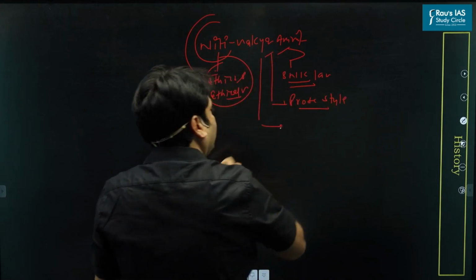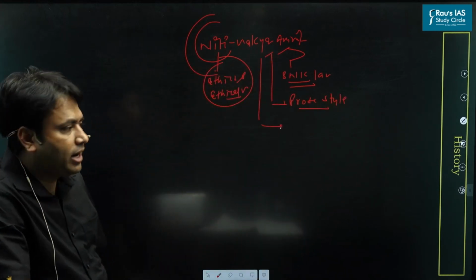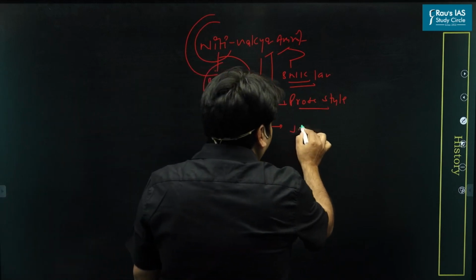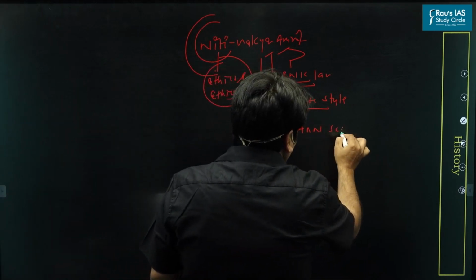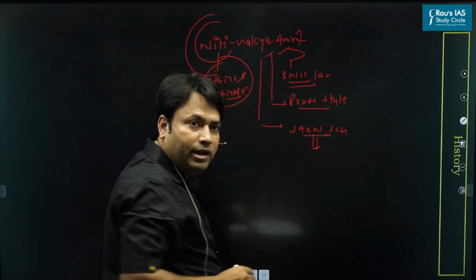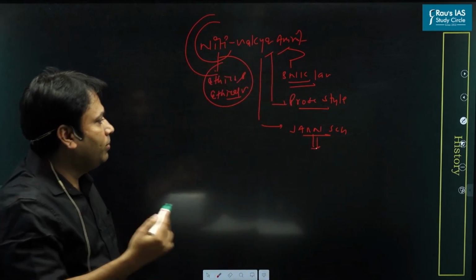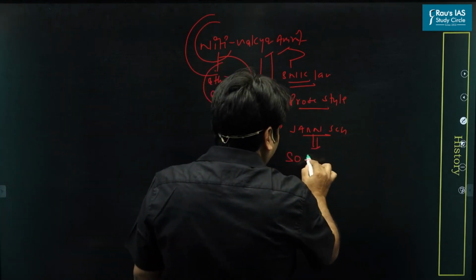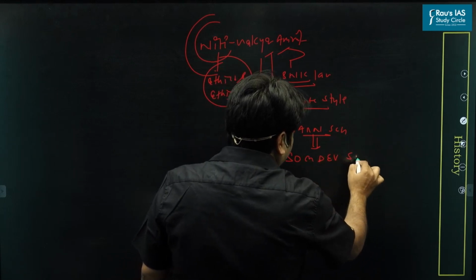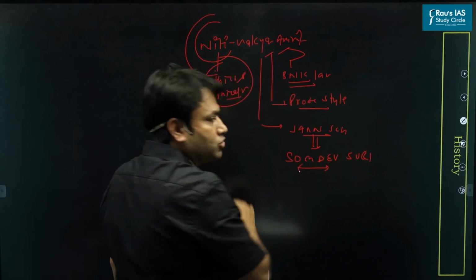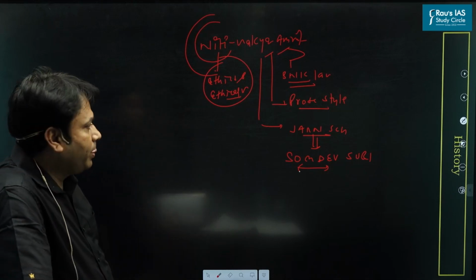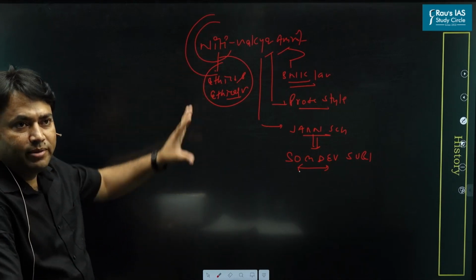The third important information is that the writer of this book is a Jain scholar. The name of this Jain scholar is Somadeva Suri. Now, Niti, ethics has been discussed.